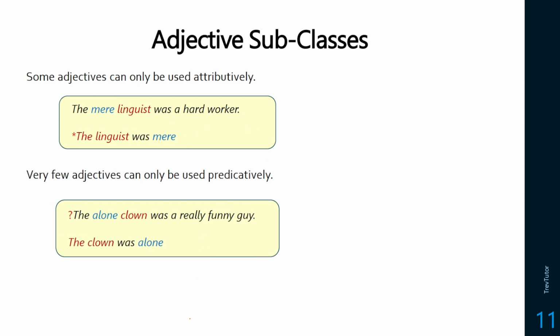There's some adjectives that can only be used attributively. So we can say the mere linguist, but we can't say the linguist was mere. This doesn't make sense. It's ungrammatical. And there's a few words in English that work like this. You'd have to look online to find a list. Some adjectives can only be used predicatively, but I've heard people say these before, so it's not that weird to me. The clown was alone would be standard. Most people don't say the alone clown, but if someone said that to me, it wouldn't be weird.